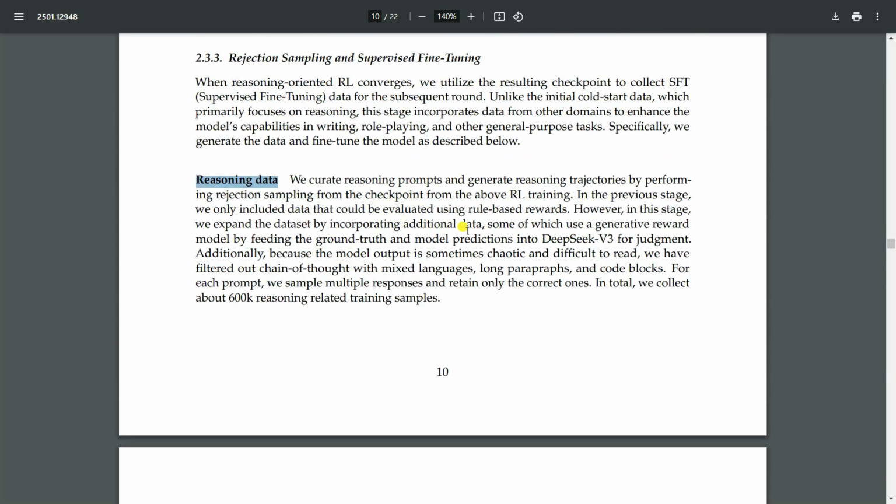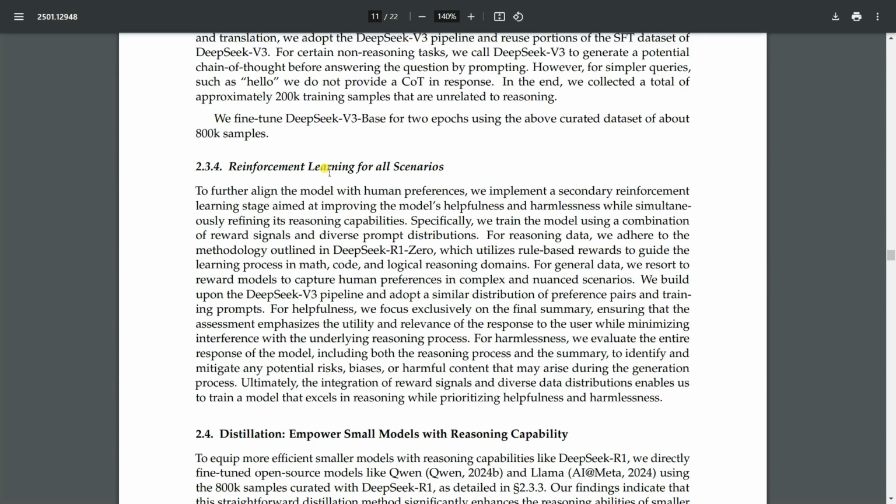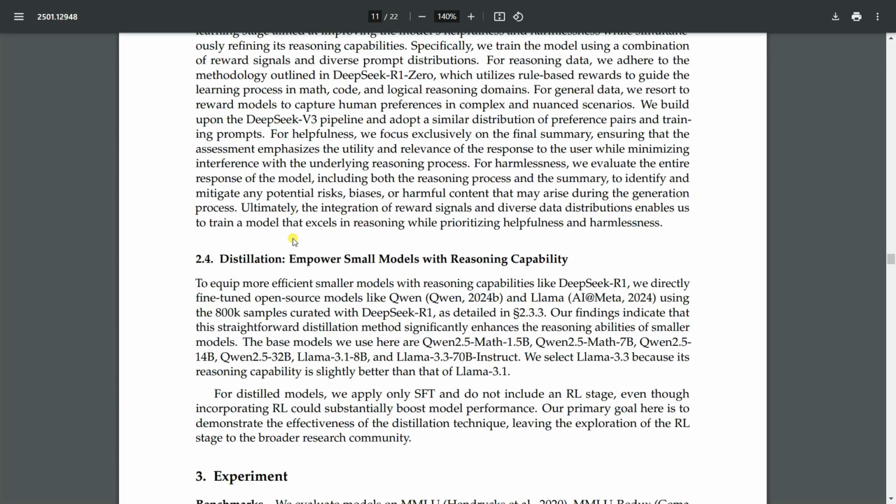It's not a big deal, it's really easy to read, so I'm not going to discuss it here. You can just read it here. I'll give this paper link in the description. The fourth one is called reinforcement learning for all scenarios. You can read it from here. The fourth one is important.